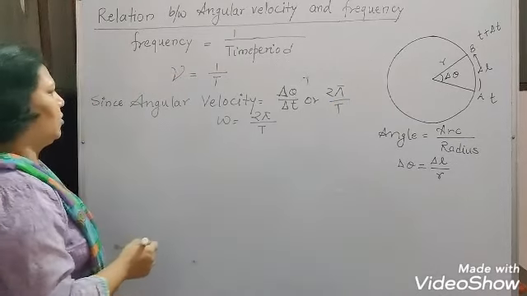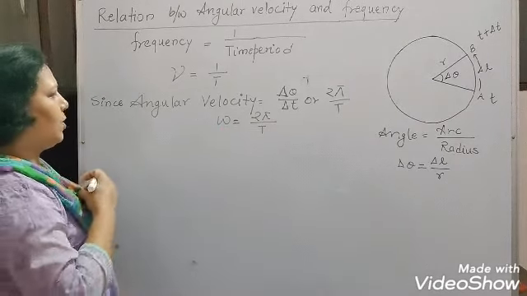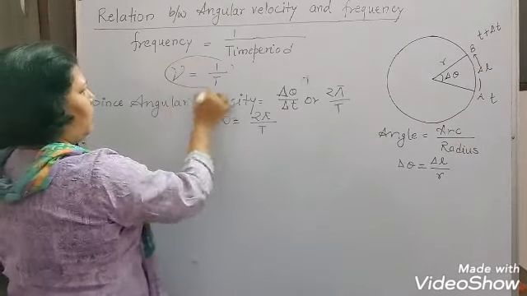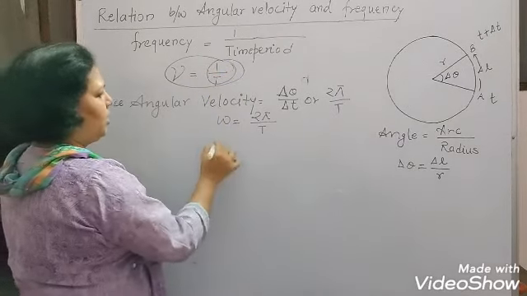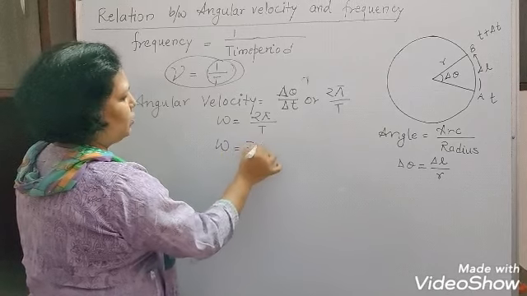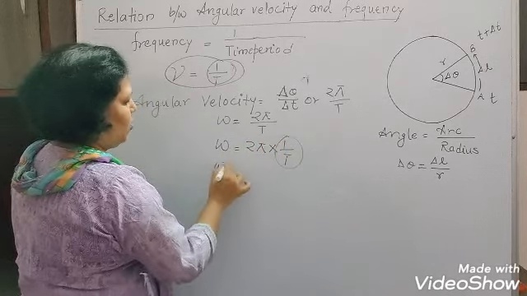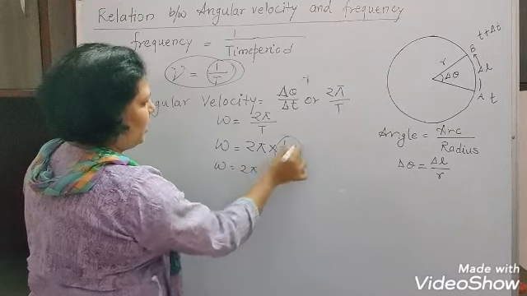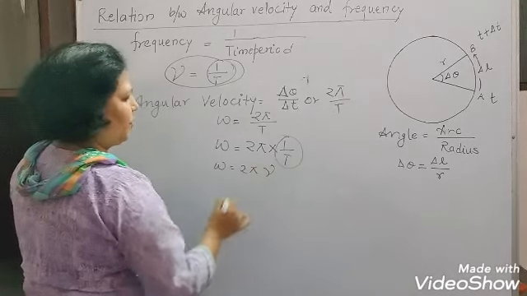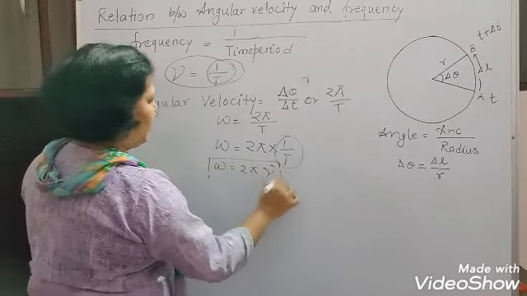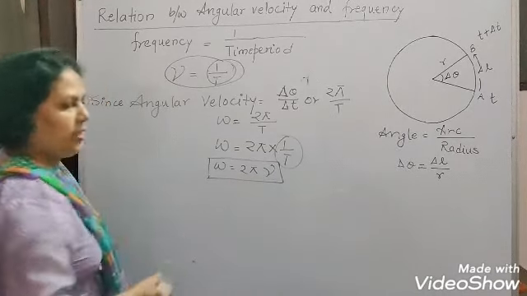So omega is equal to 2 pi upon t. Now look, from this formula, in place of 1 upon t, we can put nu. So omega is equal to 2 pi into 1 upon t, that is, omega is equal to 2 pi nu. Here nu is the frequency.